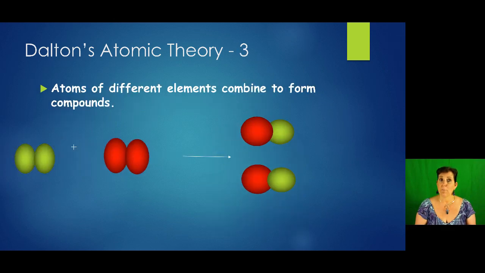Dalton's third statement in his atomic theory, atoms of different elements combine to form compounds. So if you look on your screen, we have some green atoms, some red atoms, and they're combining to make a compound with one red and one green atom. So is that still true today? Do atoms of different elements combine and form compounds? Yes, they do. Absolutely true. This statement is still good.